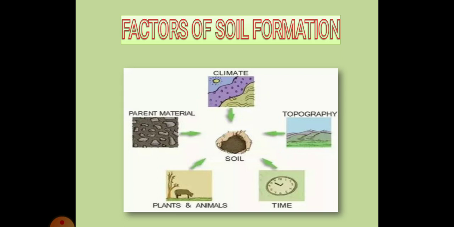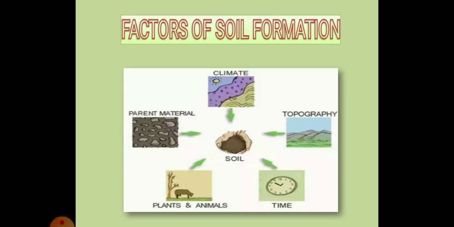Various factors affect the physical and chemical properties of soil. The major factors are the nature of the parent rock and the climate of that area. Other factors include the topography, role of organic material, and time taken for soil formation.